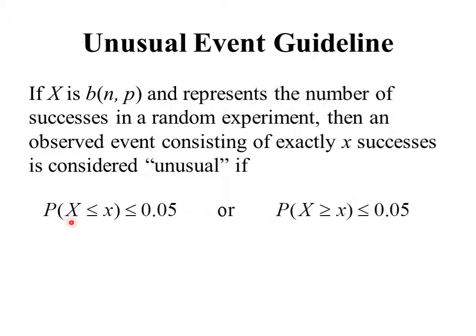So the probability that capital X is less than or equal to x is less than 0.05, or the probability that X is greater than or equal to x is less than 0.05. Okay? So we need to calculate either this probability or this probability. If either one of those is less than 0.05, then we consider that event to be unusual.